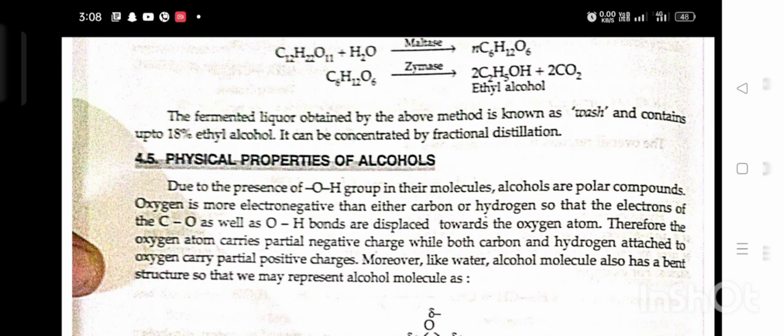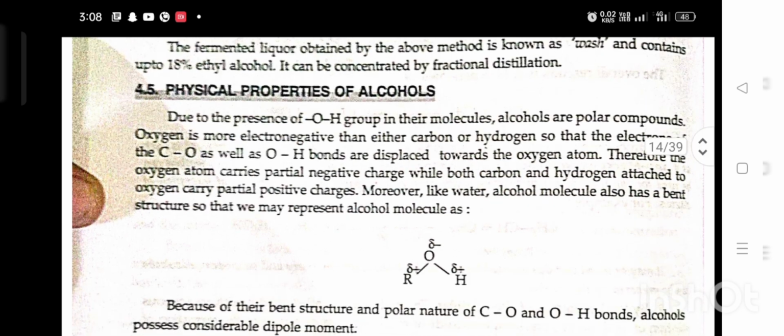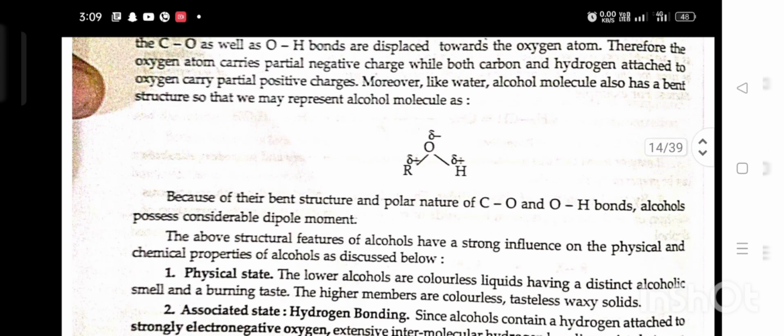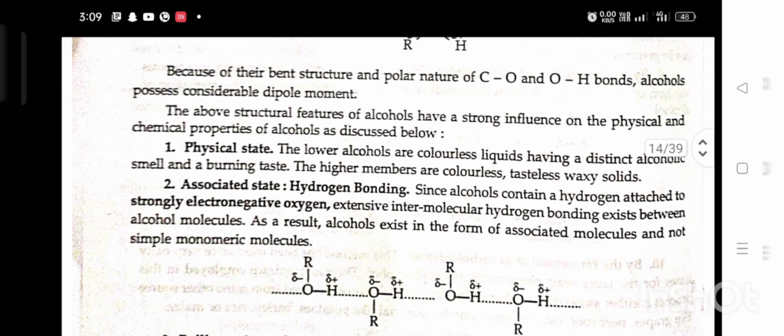Physical properties of alcohol. Due to the presence of the OH group in the molecule, alcohols are polar compounds. Oxygen is more electronegative than carbon or hydrogen, so the electrons of the carbon-oxygen as well as the oxygen-hydrogen bond are displaced toward the oxygen atom. Therefore, the oxygen atom carries a partial negative charge while both carbon and hydrogen attached to oxygen carry a partial positive charge. Moreover, like water, the alcohol molecule also has a bent structure. Because of the bent structure and polar nature of the carbon-oxygen and oxygen-hydrogen bonds, alcohols possess considerable dipole moment. The above structural feature of alcohol has a strong influence on the physical and chemical properties of alcohol, as discussed below.